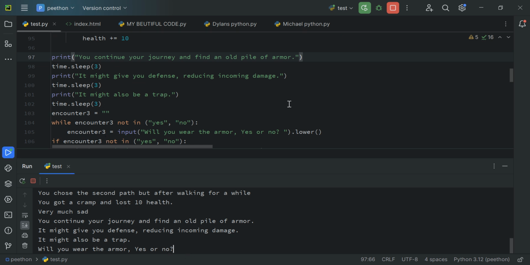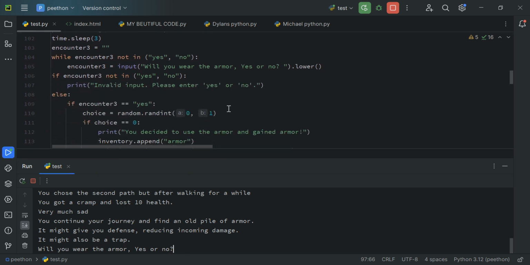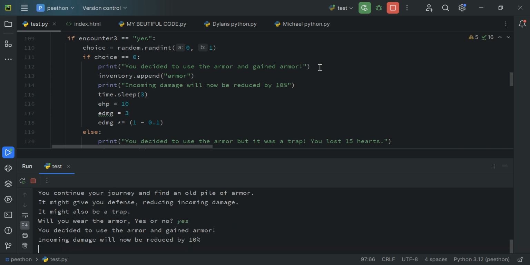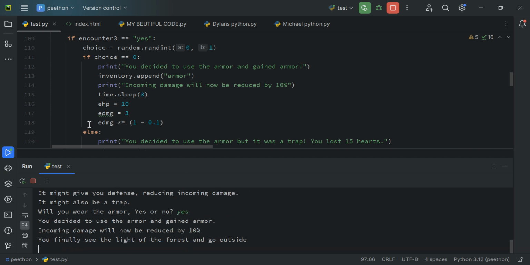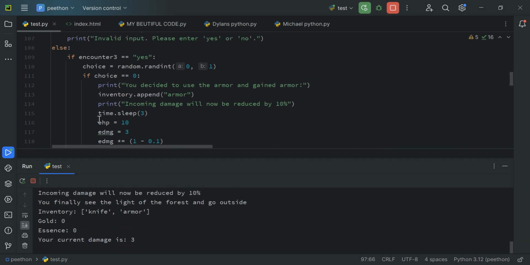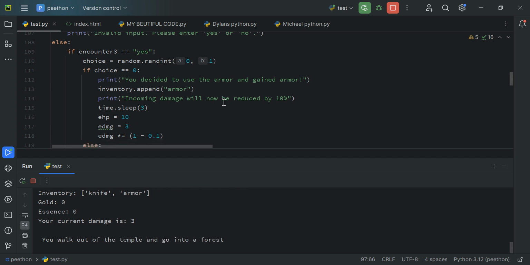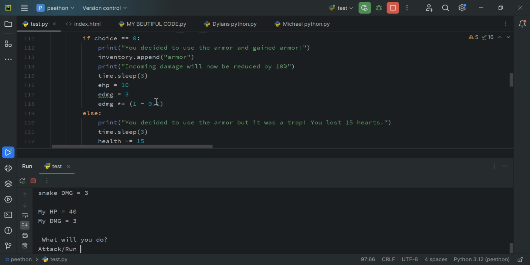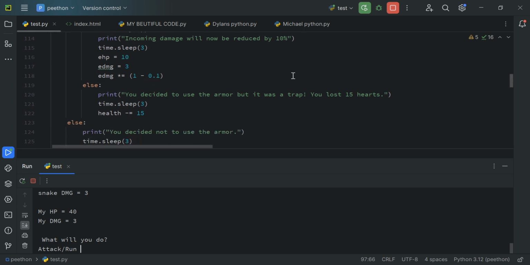This is pretty much the same thing, with the chance 0 and 1 being a 50% chance, and yeah, I'll say yes here. Now, incoming damage will be reduced by 10. This is what EHP means: enemy HP. Enemy HP is 10, enemy damage equals 3, and enemy damage times equals 1 minus 0.1. This is the effect of the armor. It pretty much reduces damage by 10%. 1 minus 0.1 is pretty much 10% in the language of coding. Else, if it's not if, then you decided not to use armor and you lost 15 hearts.